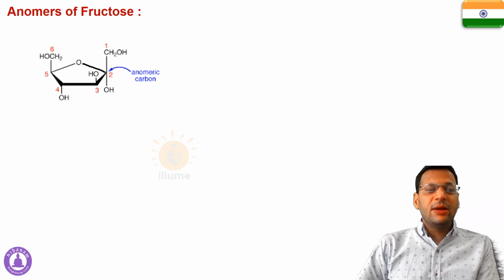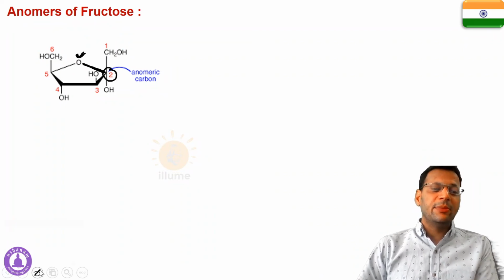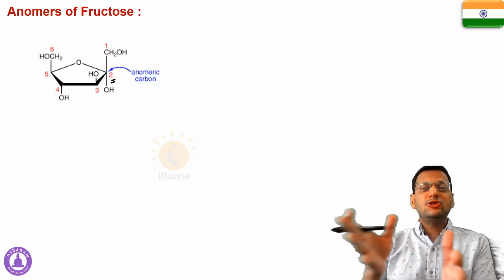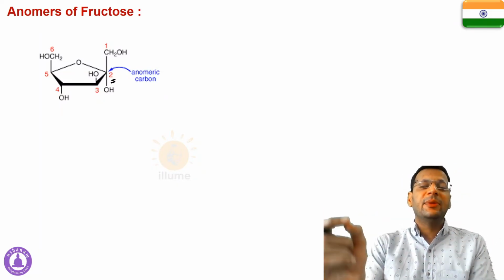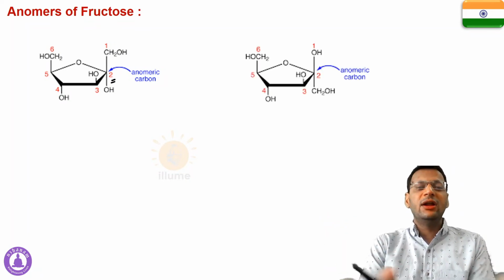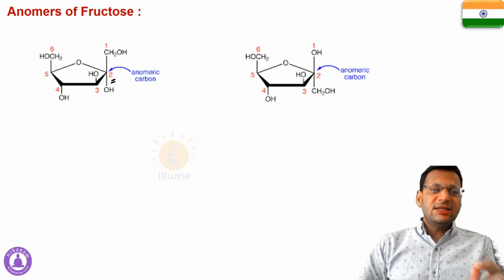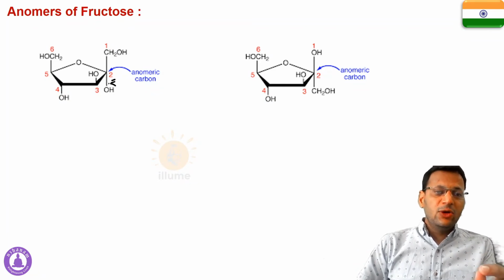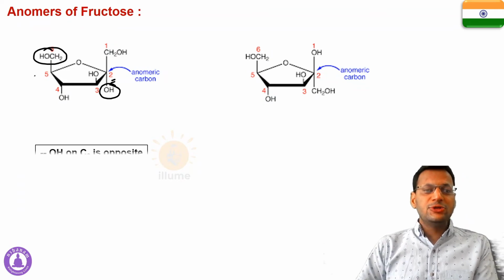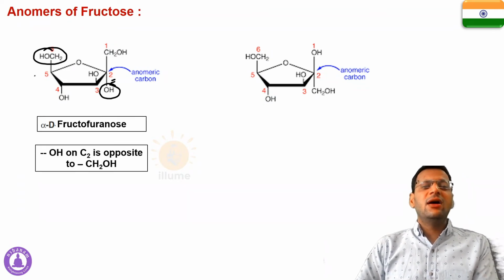Now in this case, which would be the anomeric carbon? This is the anomeric carbon because it is attached to the functional group, which is O. So the difference would lie in the anomeric carbon. In this case, C2 is the anomeric carbon. In the case of glucose, C1 was the anomeric carbon. In the case of fructose, C2 is the anomeric carbon, and these are two different anomers. The concept would be the same. You have to look at the OH and the CH2OH. Now both of them are on the opposite side, so it is the alpha form, that is alpha D-fructofuranose.